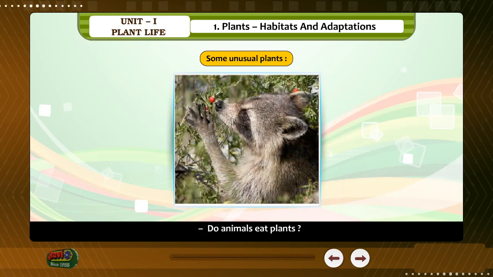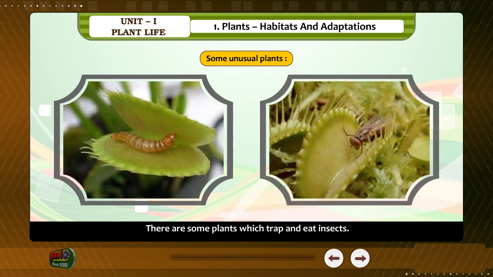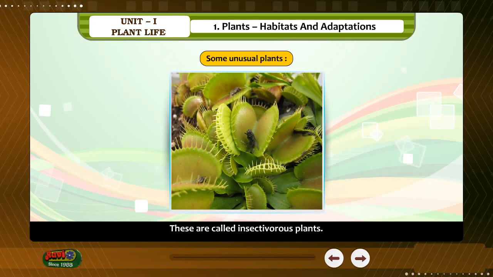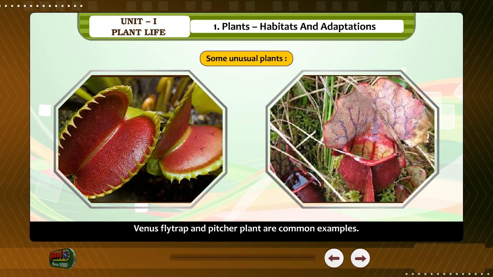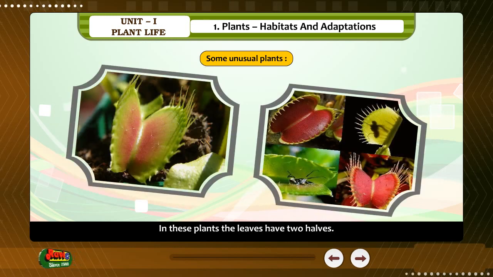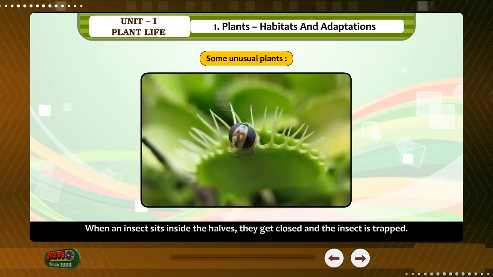Do animals eat plants? Do plants eat animals? There are some plants which trap and eat insects. These are called insectivorous plants. Venus flytrap and pitcher plant are common examples. In these plants, the leaves have two halves. When an insect sits inside, they get closed and the insect is trapped.